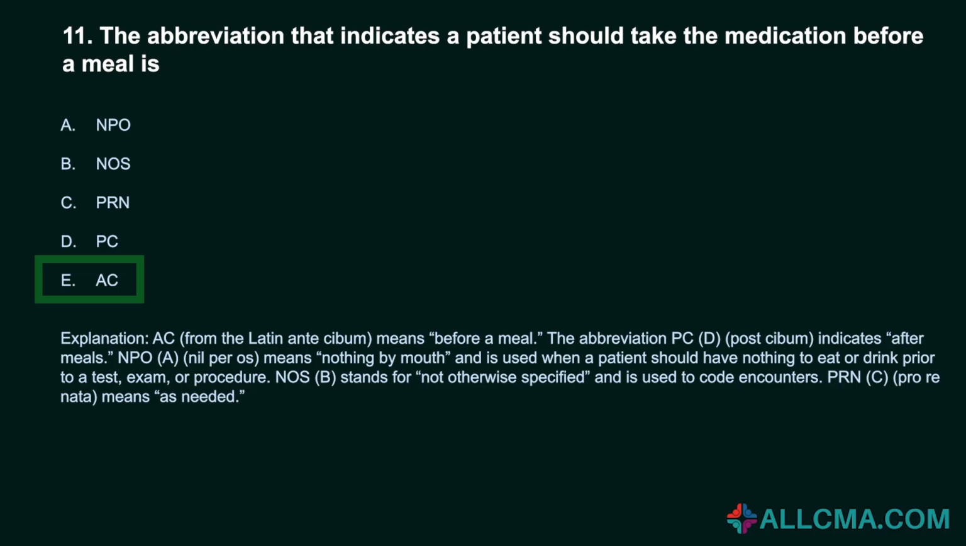NPO, A, nil per os, means nothing by mouth, and is used when a patient should have nothing to eat or drink prior to a test, exam, or procedure. NOS, B, stands for not otherwise specified, and is used to code encounters. PRN, C, pro re nata, means as needed.